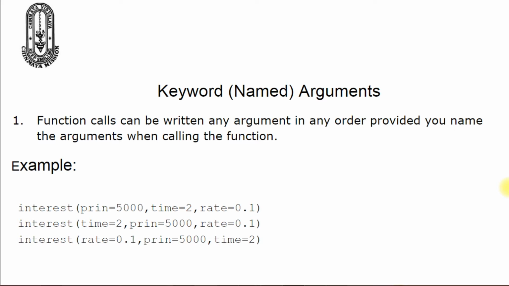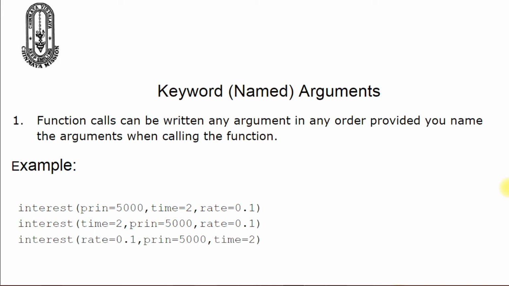To have complete control and flexibility over the values sent as arguments for the corresponding parameters, Python offers another type of arguments, that is keyword or named arguments. Keyword or named arguments let you write the arguments in any order in the function call, provided you name the arguments when calling the function.